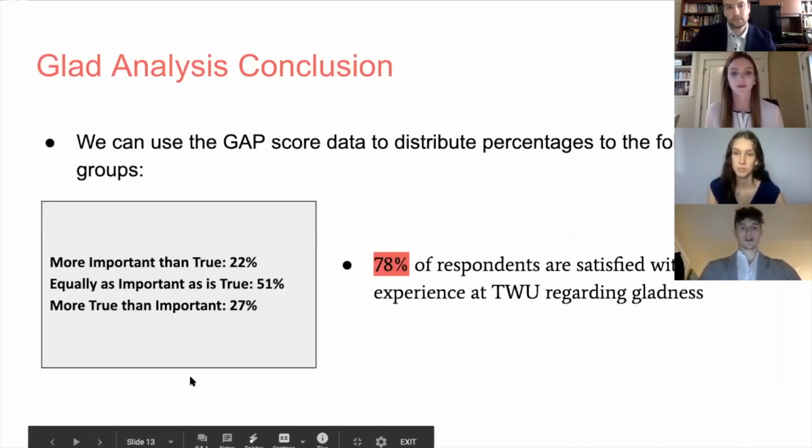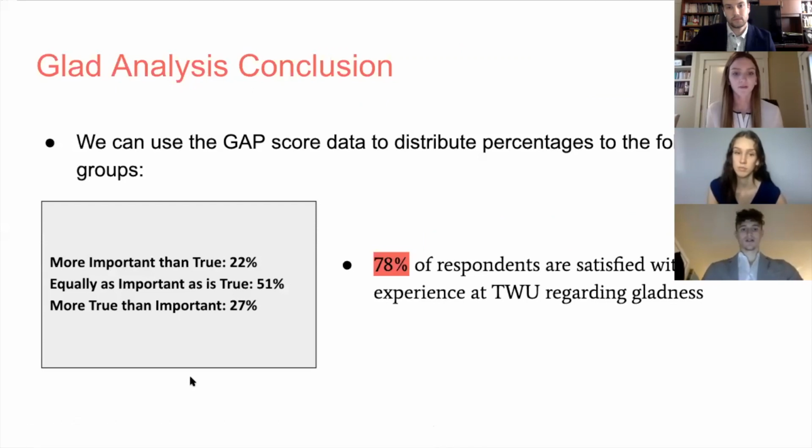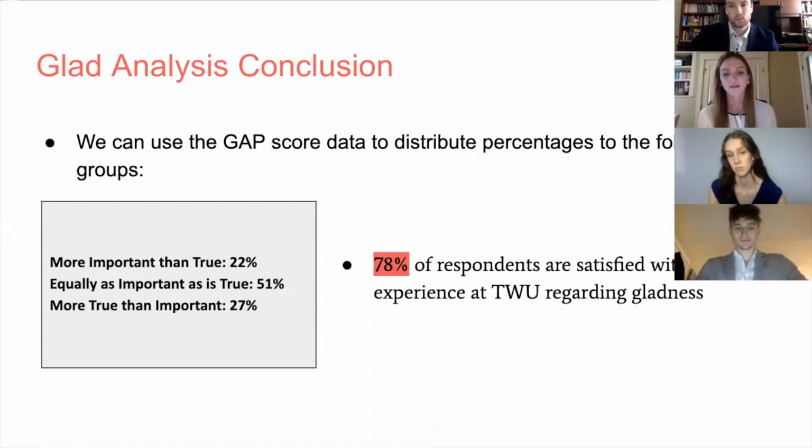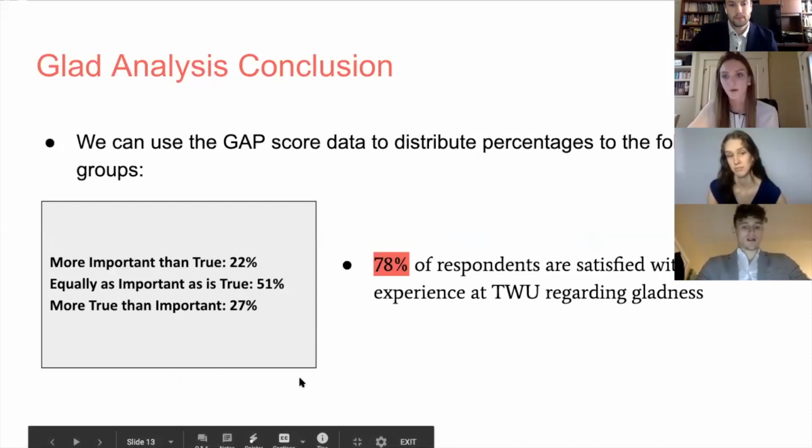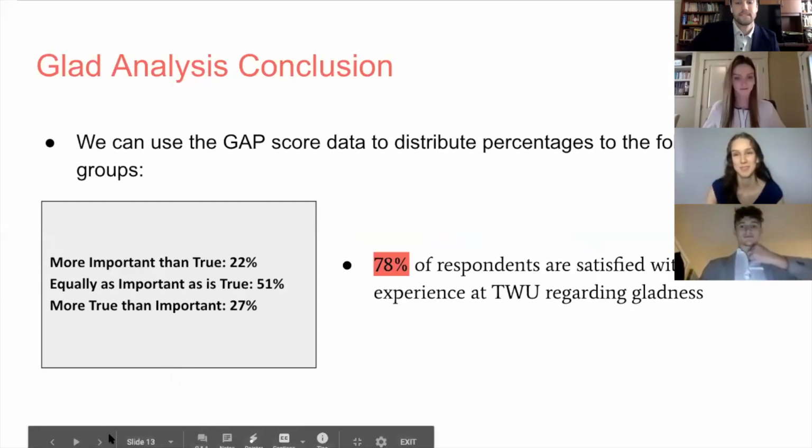We can use the gap score data to distribute percentages to the following groups. In total, 22% of respondents thought that it was more important than true. 51% thought that it was equally as important as true, meaning that their score was 0, and 27% thought it was more true than important. So this means that 78% of respondents, we can infer from the analysis, are satisfied with their experience at TWU regarding gladness. This is a very positive statistic. Yeah, that shows that most students at TWU are happy at the school.